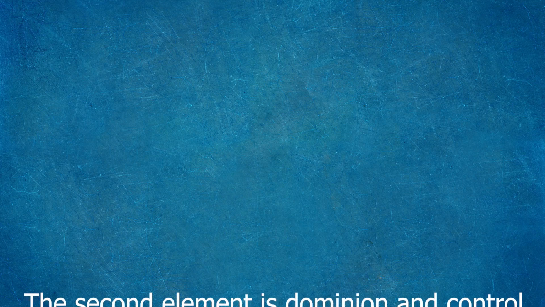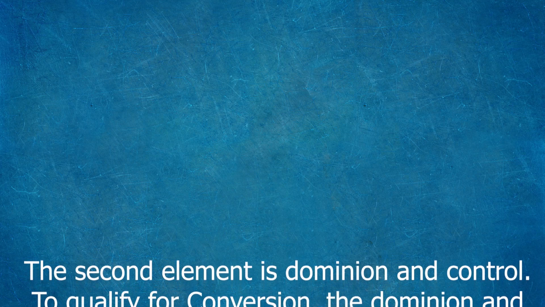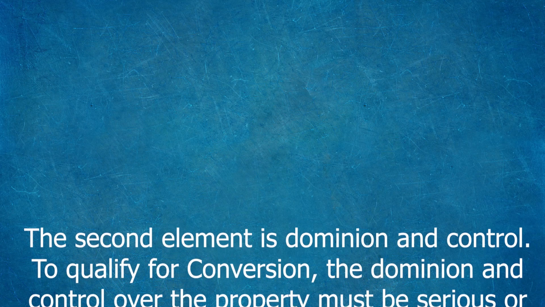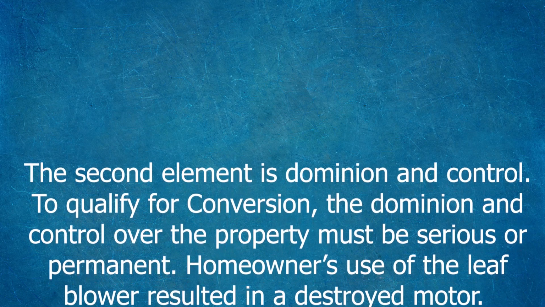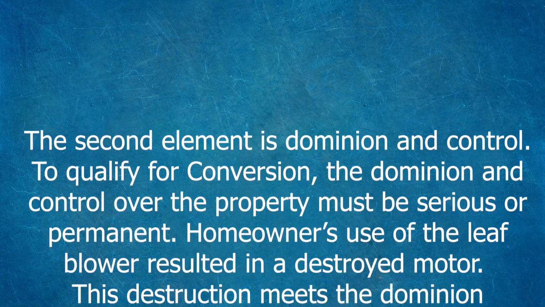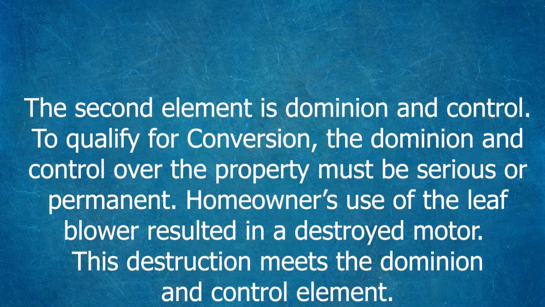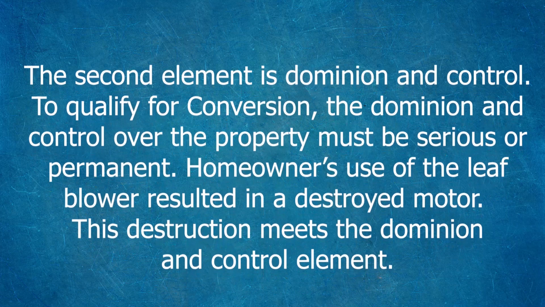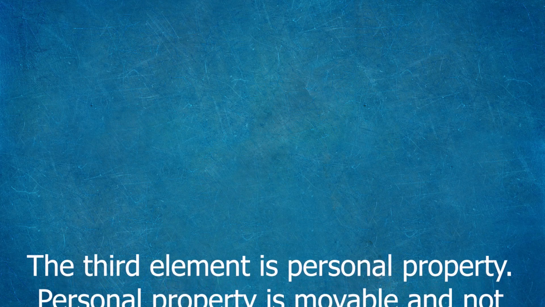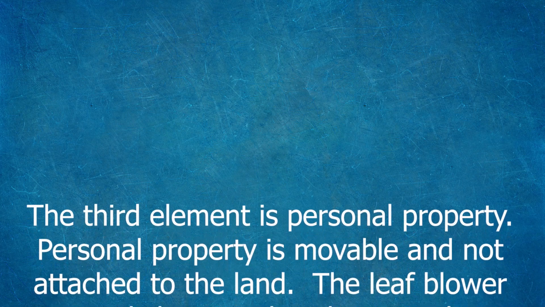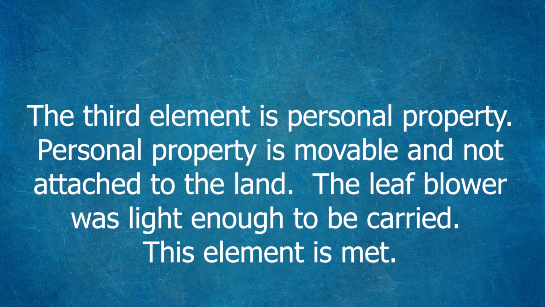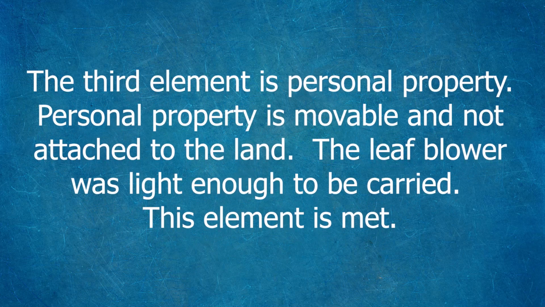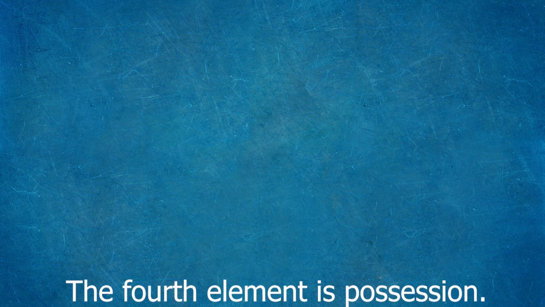The second element is dominion and control. To qualify for conversion, the dominion and control over the property must be serious or permanent. Homeowner's use of the leaf blower resulted in a destroyed motor. This destruction meets the dominion and control element. The third element is personal property. Personal property is movable and not attached to the land. The leaf blower was light enough to be carried. This element is met. The fourth element is possession.